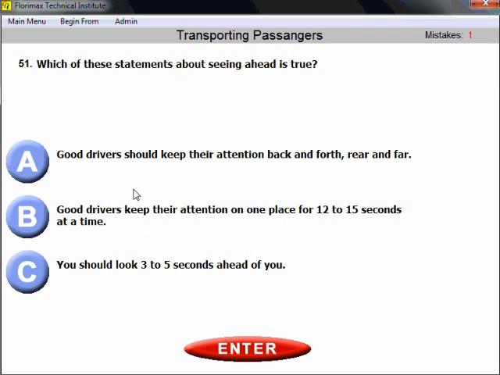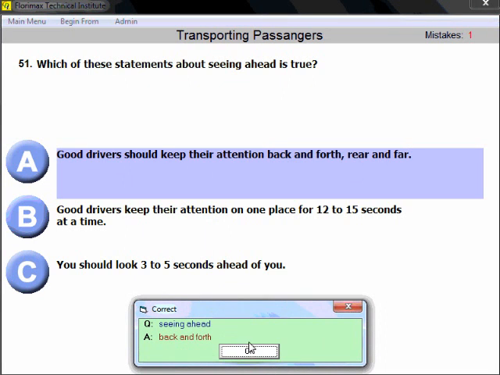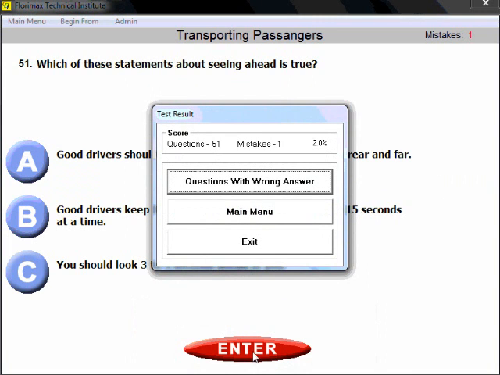And in this particular question, the right answer is A. As a good driver, you should keep your attention back and forth, rear and far. Check your mirrors, check inside of your bus, check outside of the bus, and that's what good drivers do. Back and forth, rear and far.